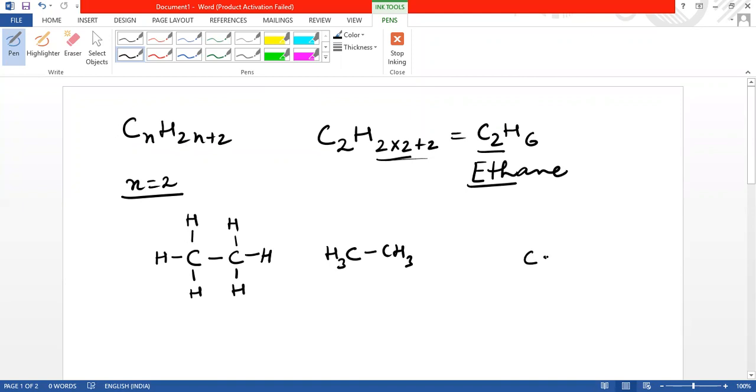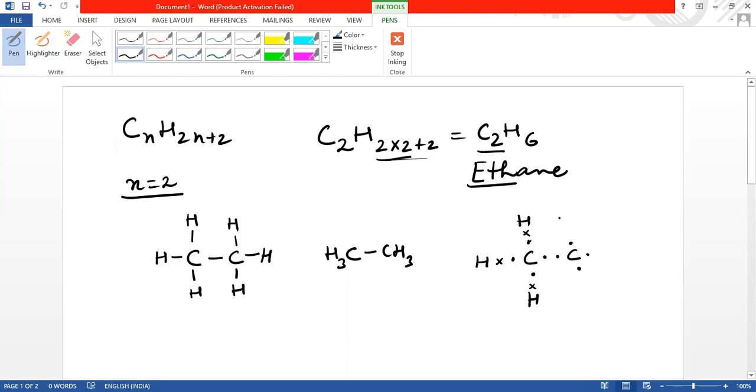If we draw the electron dot structure of ethane, how can we draw it? These are the electrons of this carbon which are present in the outermost shell, and these are the electrons of another carbon. They are making a single bond between them. Then this is the hydrogen, this is another hydrogen, this is the third hydrogen.